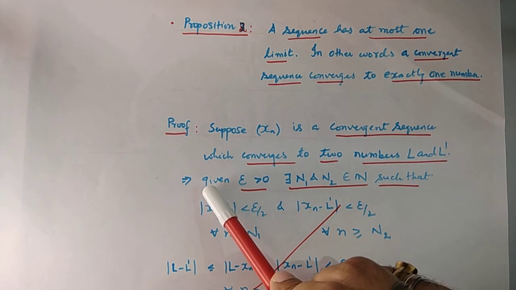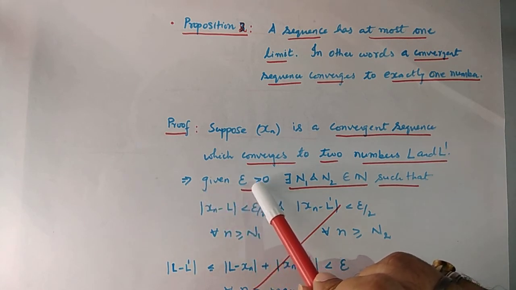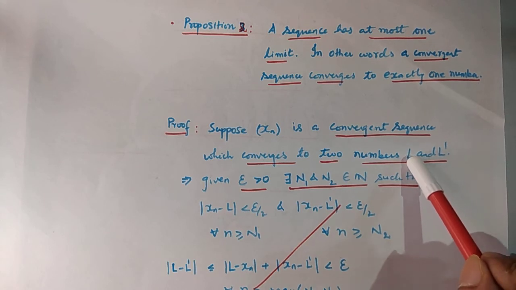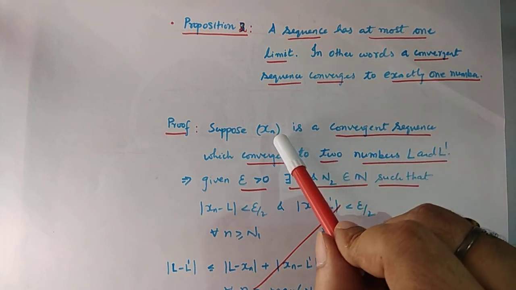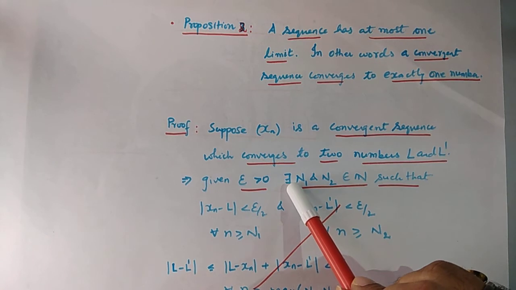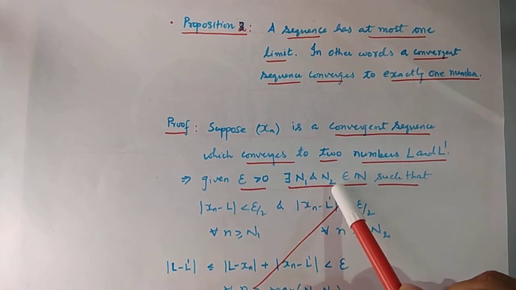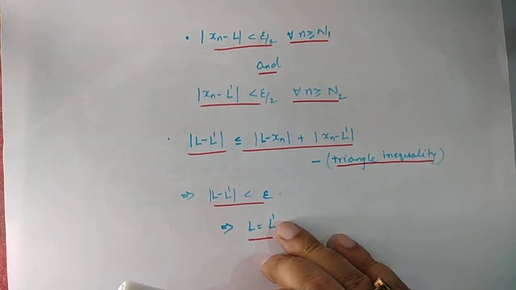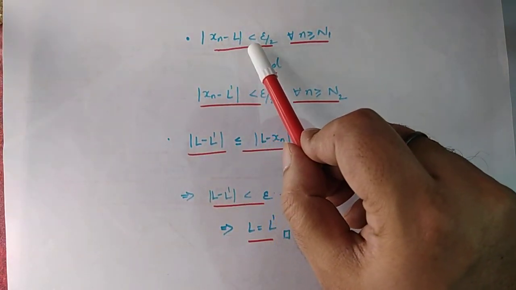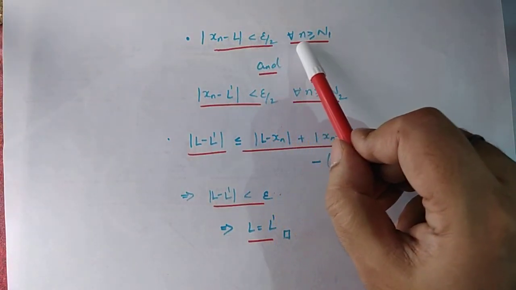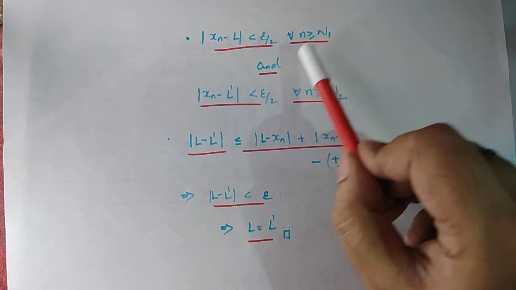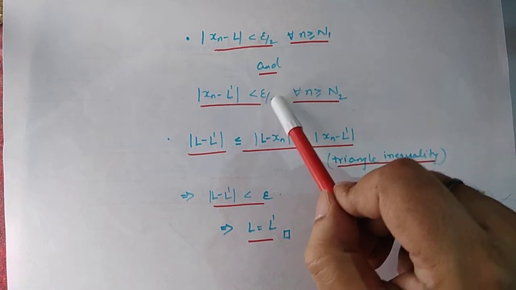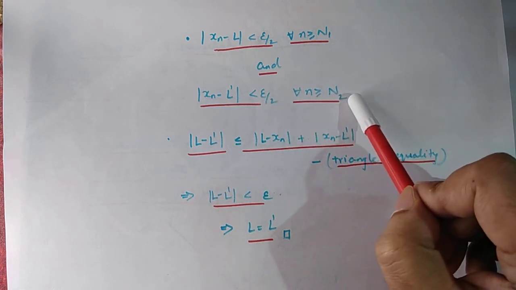So let epsilon greater than 0 be given. Then by virtue of the fact that both L and L prime are limits of the sequence xn, there exist natural numbers n1 and n2 such that mod of xn minus L is less than epsilon by 2 for all n greater than or equal to n1, and mod of xn minus L prime is also less than epsilon by 2 for all n greater than or equal to n2.